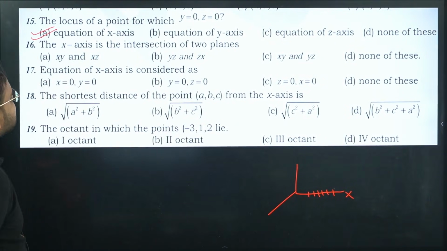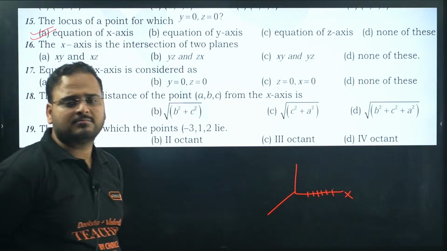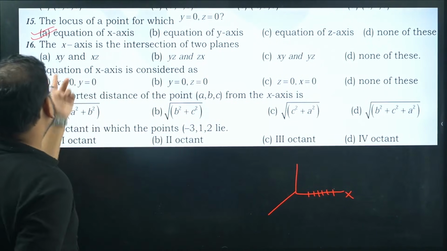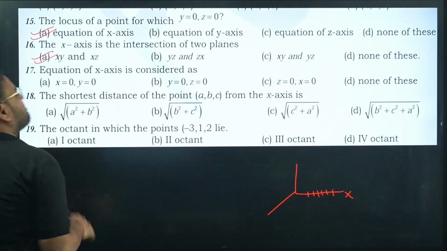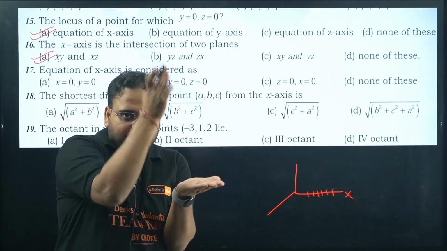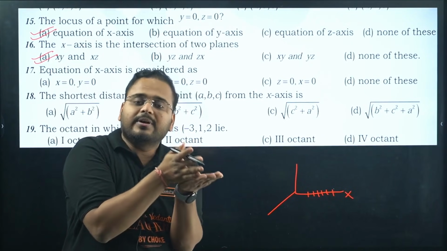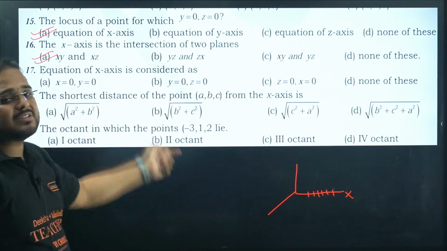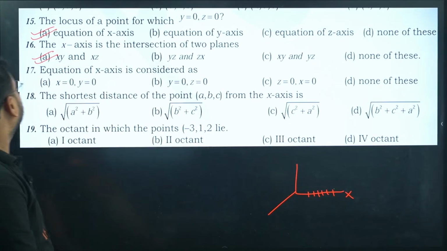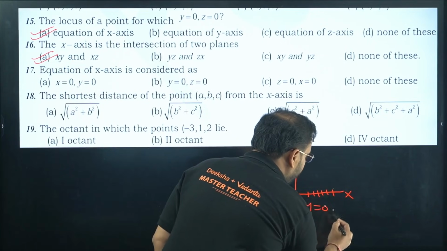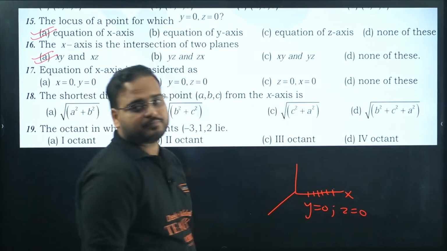The x-axis is the intersection of two planes, whichever has x in it. Check here, both should have x: xy and xz. So xy is this, xz will be this. Correct? So it will be the intersection of both xy and xz. Equation of the x-axis is considered as y = 0, z = 0, option B.